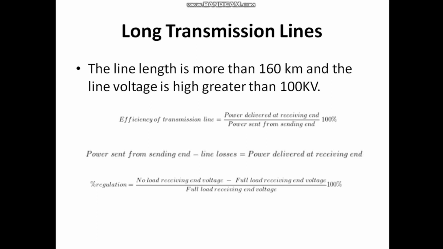Next comes percentage regulation, right? You have studied voltage regulation in your machines: no load voltage minus full load voltage divided by full load voltage, right? This is called percentage regulation. So this is all about the classification of transmission lines. Further, one by one we'll start the analysis of transmission lines.